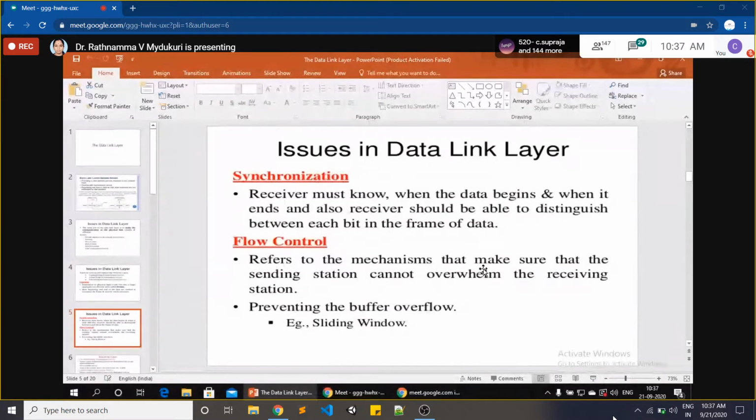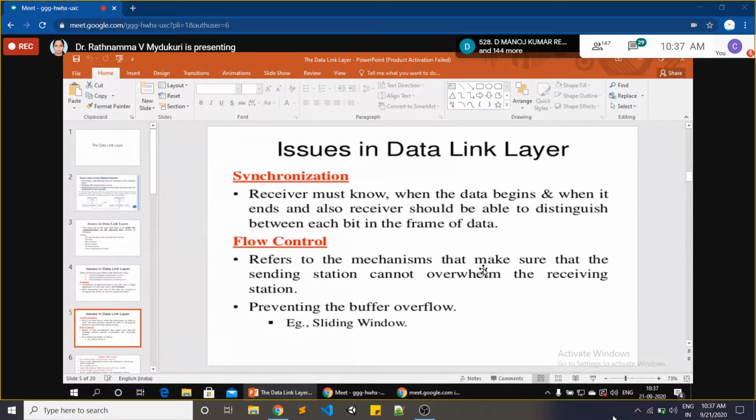Now see here. What do you mean by synchronization? You must know this first. The receiver must know when the data begins and when it ends, and the receiver should also be able to distinguish between each bit in the frame of the data. If you continuously send the frames, the receiver must know which is the first frame, the second frame, the third frame. So of course we are using some sequence numbers, right?